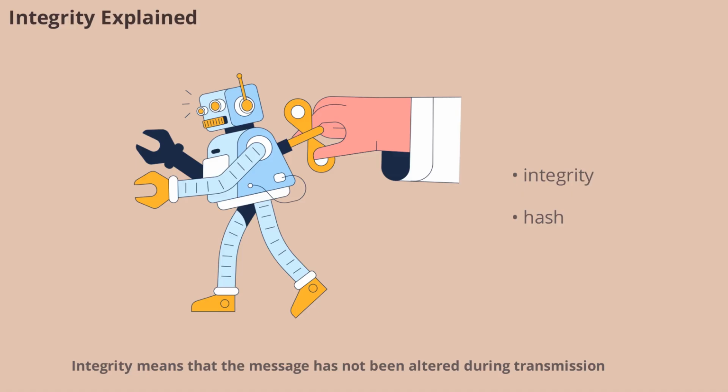Integrity means that the message has not been altered during transmission. Digital signatures guarantee integrity by creating a unique fingerprint of the message, called a hash. If even a single character changes, the hash will be different, alerting the recipient to any modifications. This way, digital signatures ensure that the content remains exactly as the sender intended.